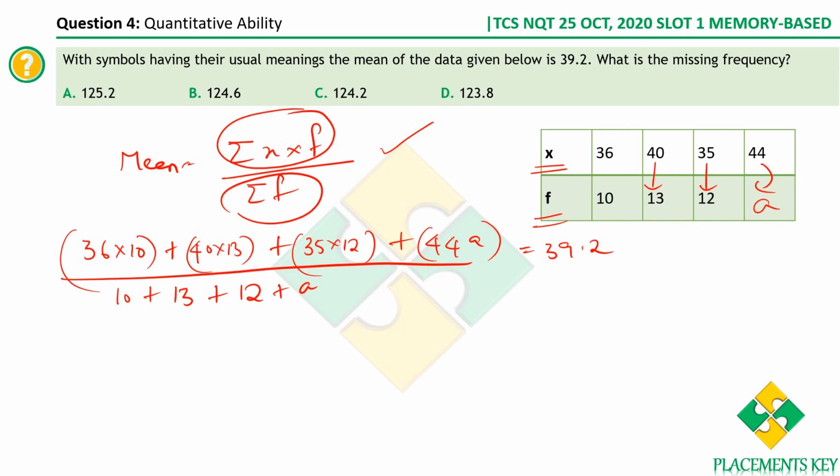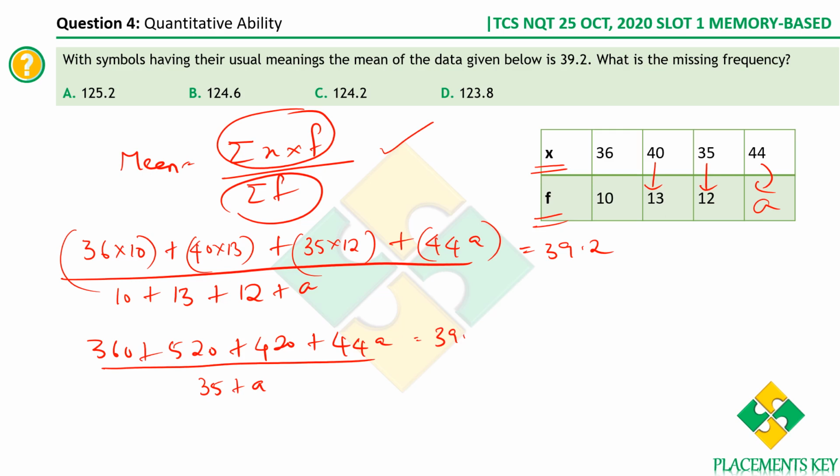You get 360 here, 520 here, and 35 into 12, which is 420, plus 44a, divided by 35 plus a, which is given as 39.2.